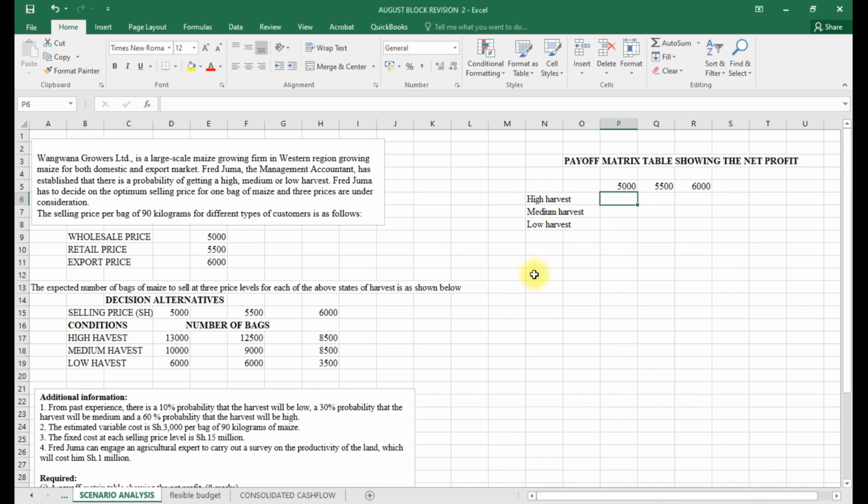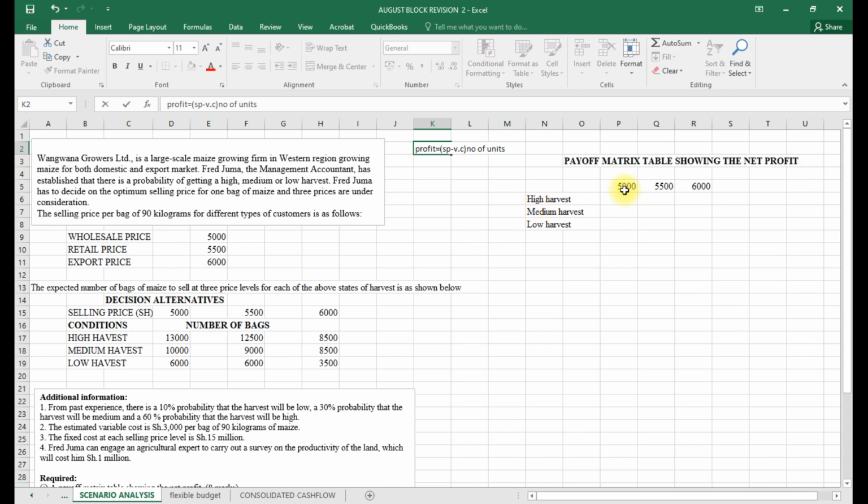So the way we arrive at a profit, if you have to find a profit, is normally profit equals selling price minus variable cost, VC, which gives you the contribution, and multiply by the number of units. So that's what you're supposed to do for each level.